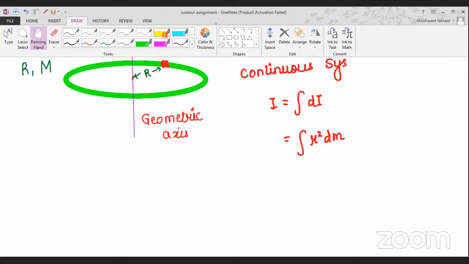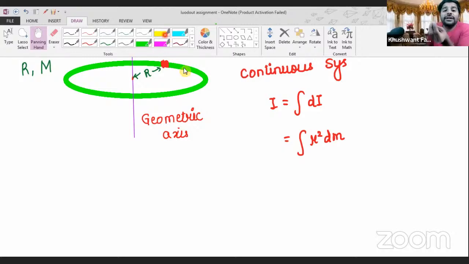Sir, same distance. Absolutely correct. Now, for a ring, what is a circular body?